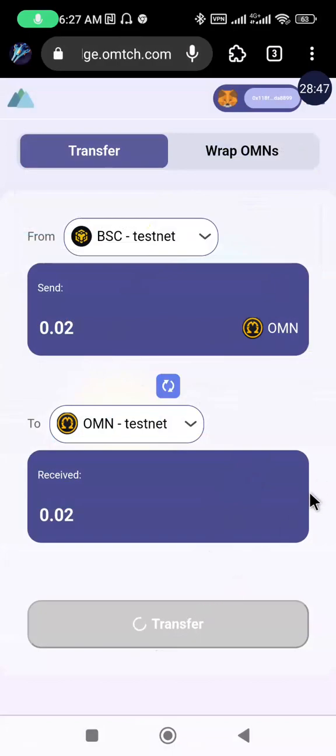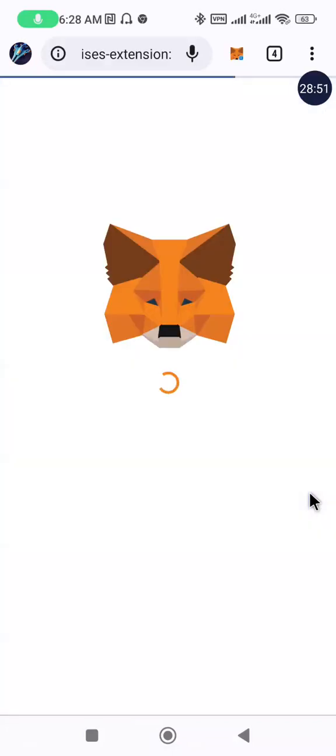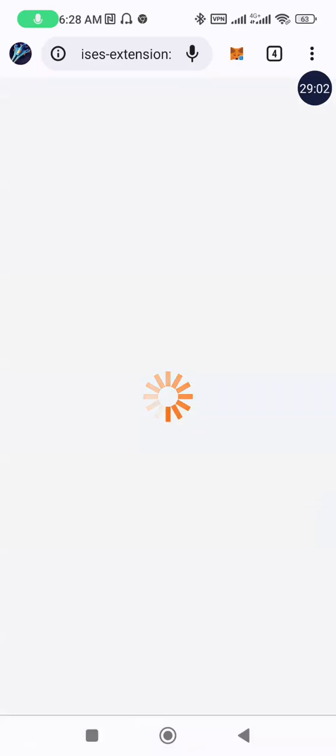As you can see, it's processing. So why it didn't go through the first time was because I didn't have the fees to pay for the transaction. So that was just a simple reason. So if yours is not going through, check your balance.